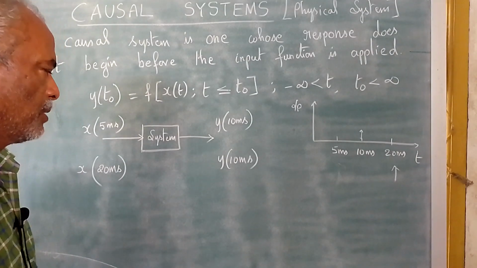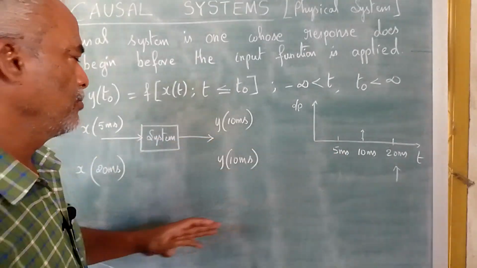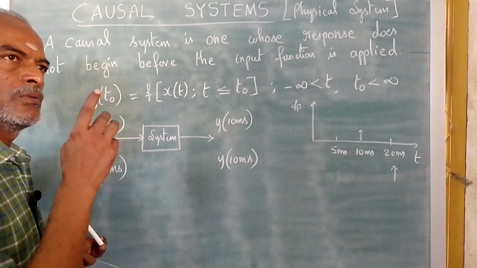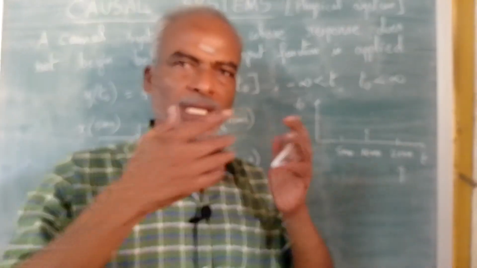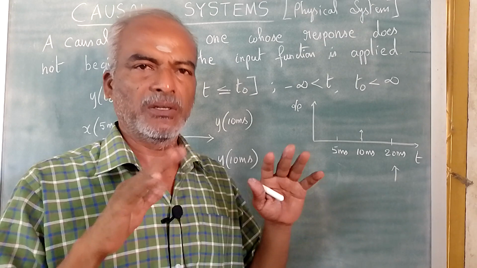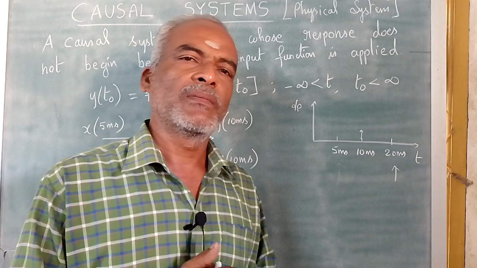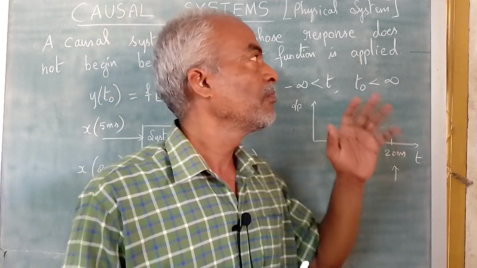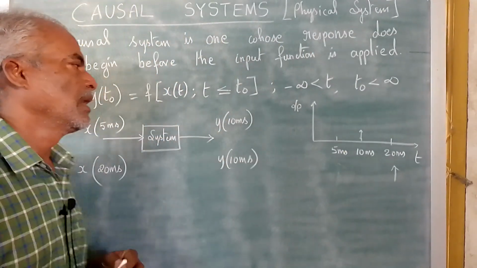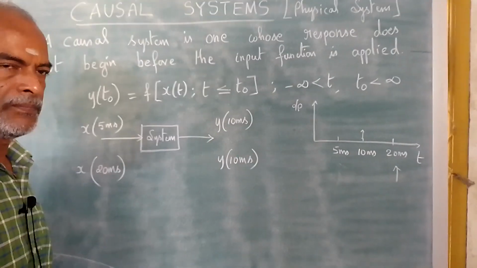One thing we have to remember is we are expecting output at 10 milliseconds, but the input is given only at 20. So you are expecting an output without giving the input. That statement itself is contradictory to a practical or physical system. So any real system will always obey the causal rule, and this is the mathematical expression for it.